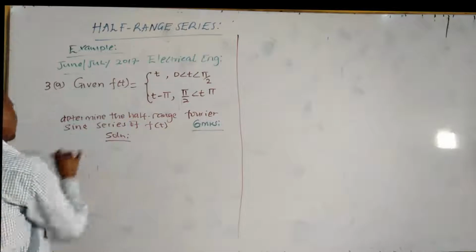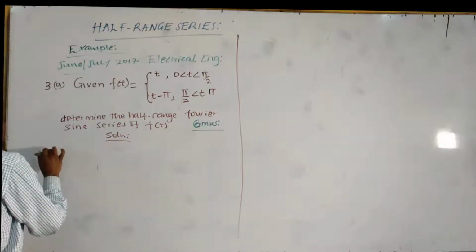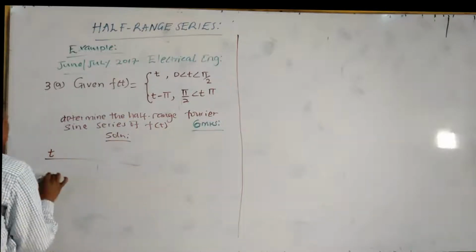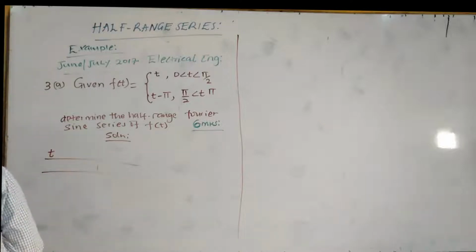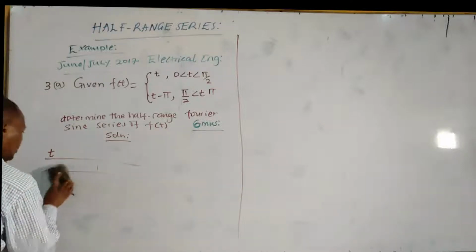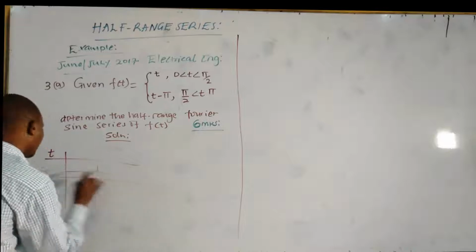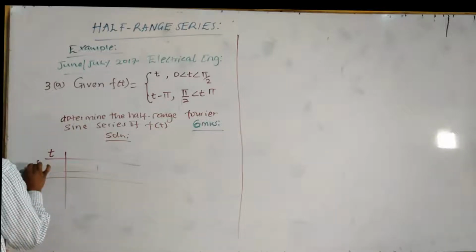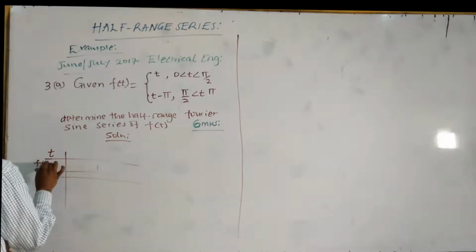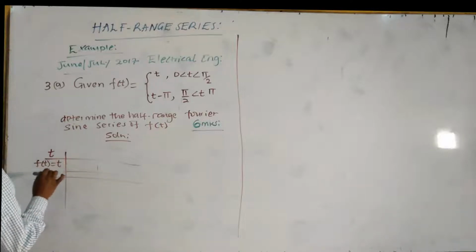We have function of t, we tabulate t. Function of t when it is equal to t, and function of t when it is equal to t minus pi.